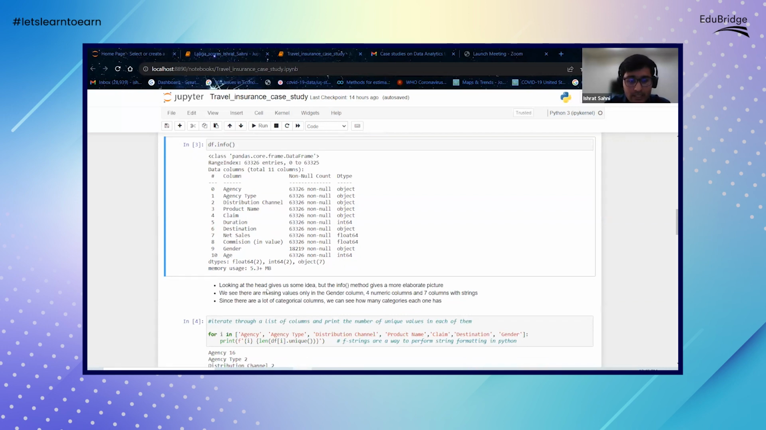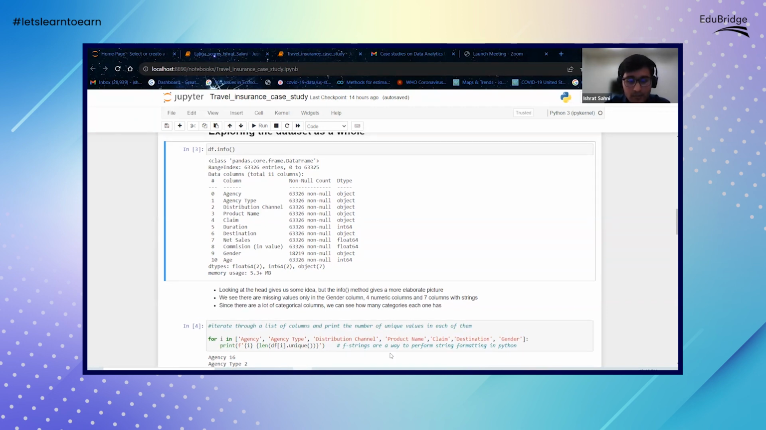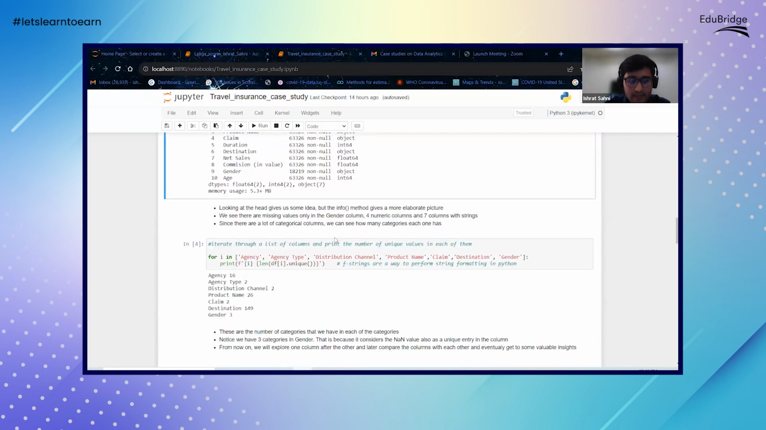Looking at this, we can see that the gender column has some missing values. But since they're categorical variables, it's possible that they may have some missing values. So let's see what we can do with that in the next steps.